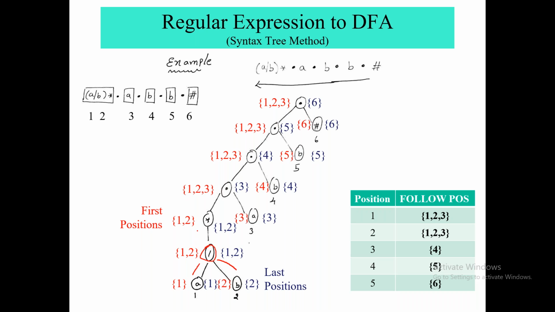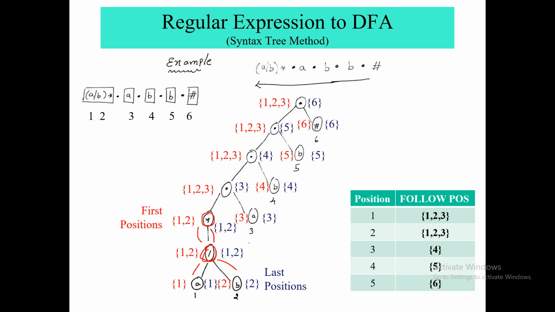Okay. Next, the null node. Null will always have only one child. So now let me say this division has first and last position as 1, 2 and 1, 2. Then what would be the first and last position of null? Whatever its child is having, right? Its child has 1, 2.